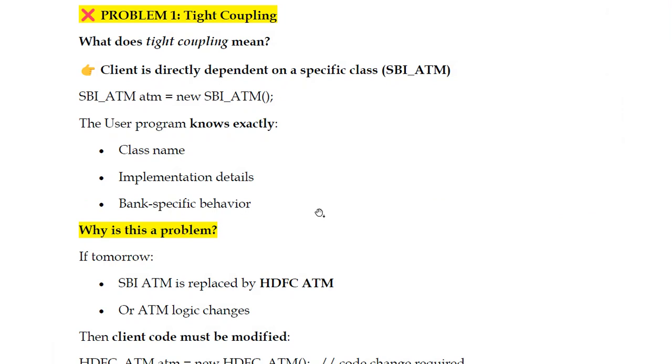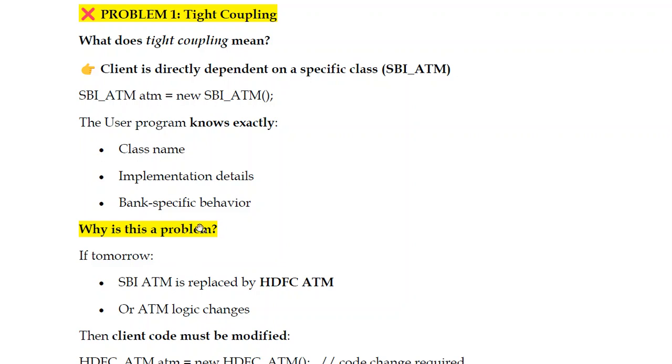So first we'll discuss problem number one, tight coupling. What does tight coupling mean? The client directly depends on a specific class. Here we are taking the example of an SBI ATM, so we are creating the object of the SBI ATM class. The user program knows exactly the class name, the implementation details, that is the definition of that function, and the bank-specific behavior. So these details the user should know.